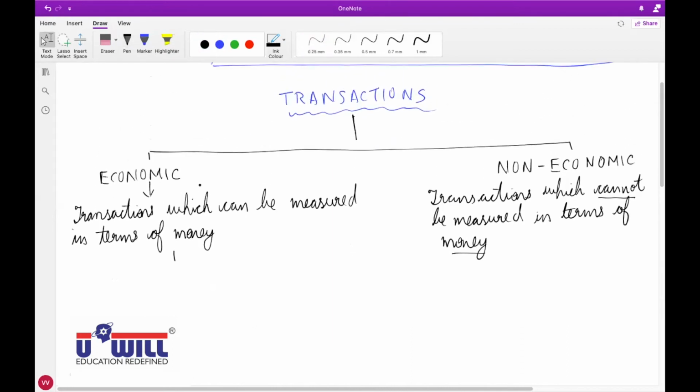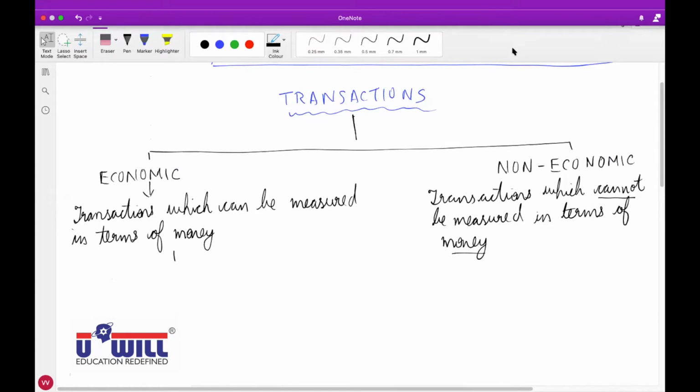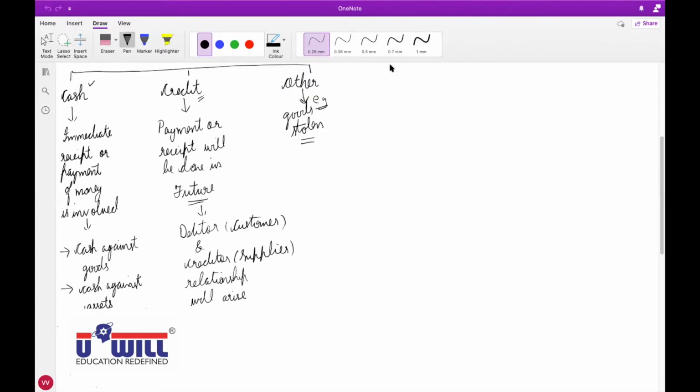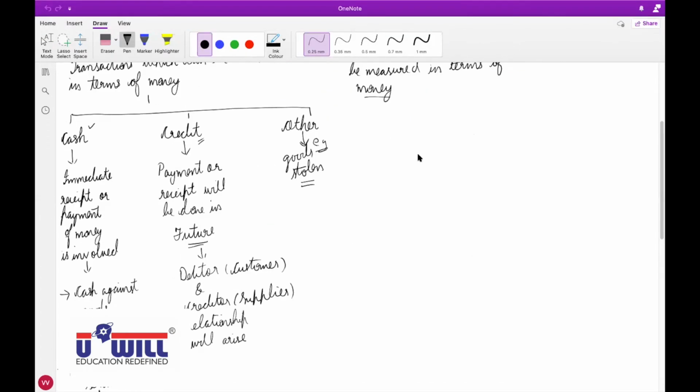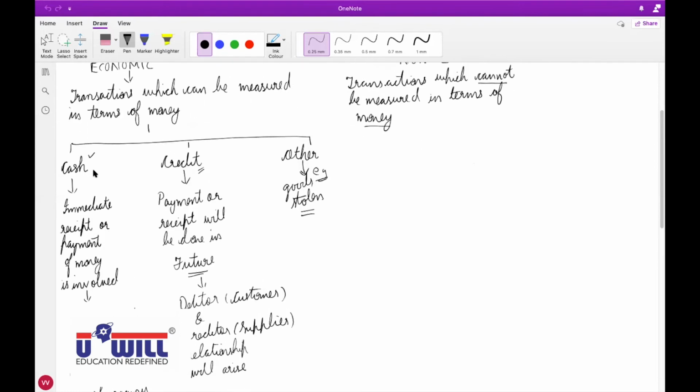Okay, write down this first. All of you write down this, then I proceed further. Write down this fast. So I repeat it once again. Everyone understand it properly. Economic transactions are of 3 types: cash, credit, and other transactions.